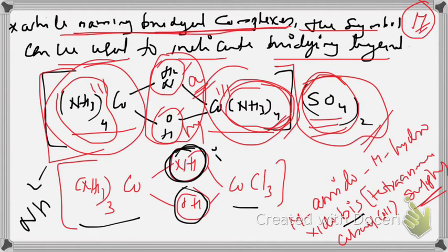First letter is I. Hydroxido. So here you have to name it first.